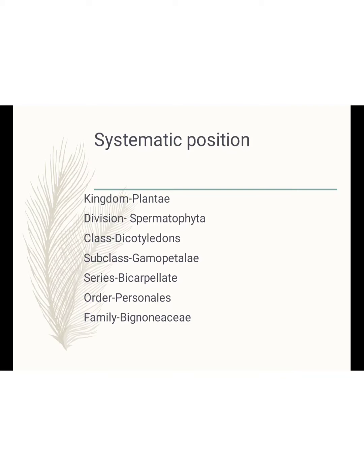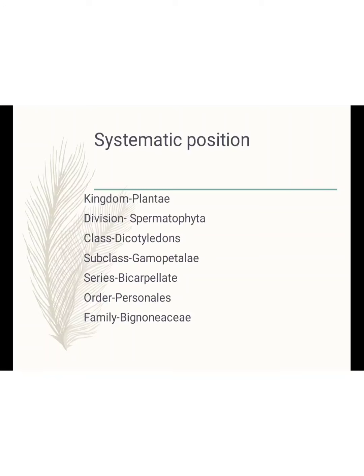Venation is reticulate venation, a net-like structure. Flowers are either pentamerous or tetramerous. After fertilization, ovary converts into fruit. Then the subclass Gamopetalae. Petals united means the petals are fused together. Epipetalous stamen means stamens are attached to the petals.